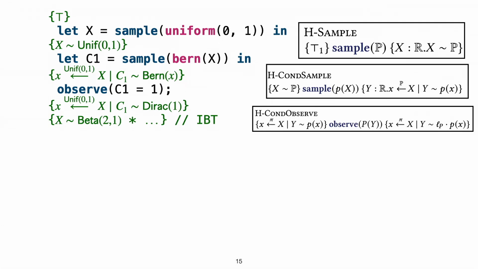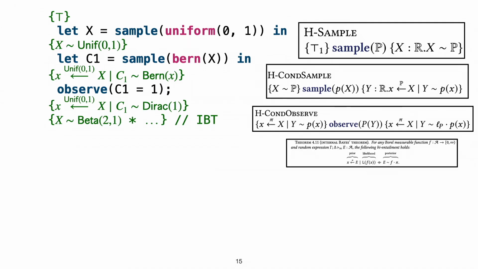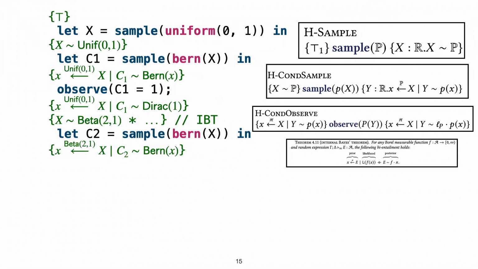So this is the tricky part of the proof. Given this conditional precondition, I can turn it into what's called the beta 2 1 distribution, with a theorem called the internal Bayes theorem, which is the main theorem of our paper. I'll explain this later. If we continue with the proof and say that we sample Bernoulli of x for C2, then by applying the conditional sampling rule again, we get back C2 has distribution Bern of x.